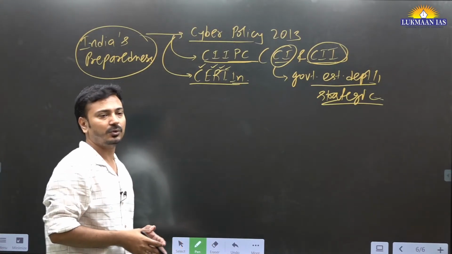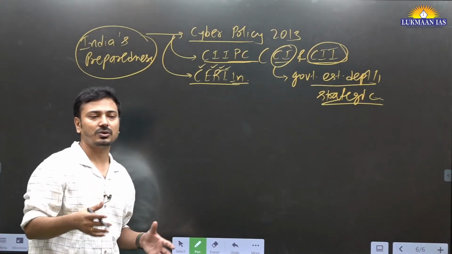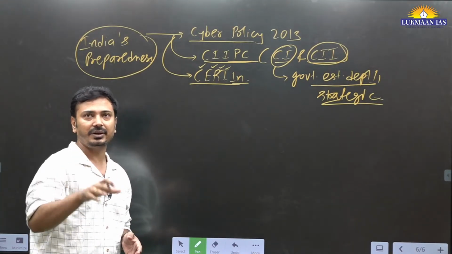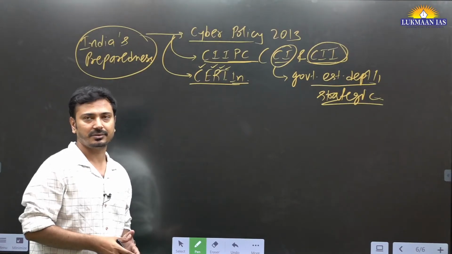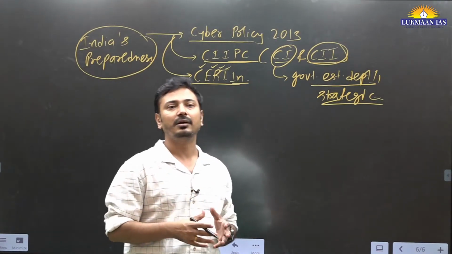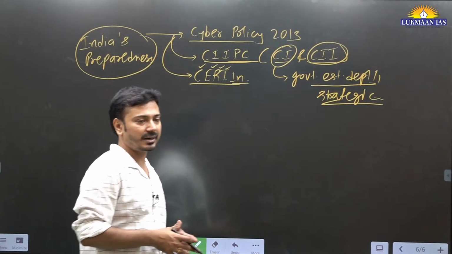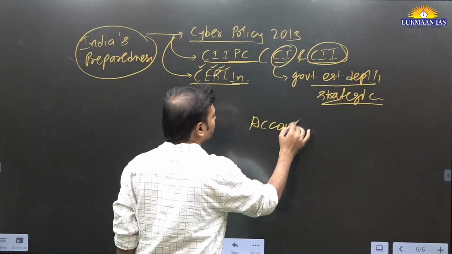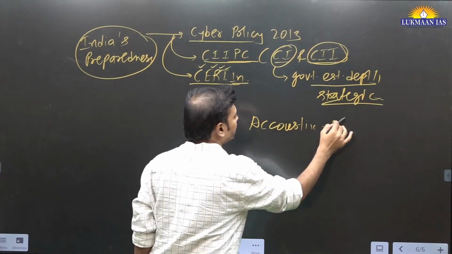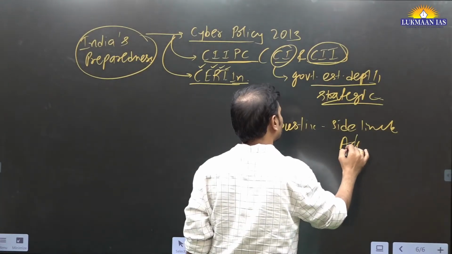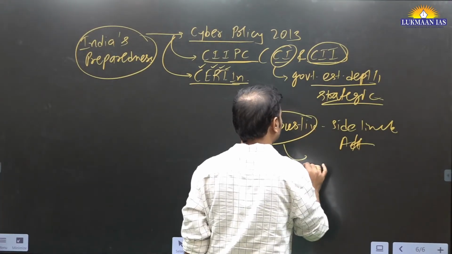We know that more and more sophisticated kinds of cyber attacks are being carried out. Like just now we discussed in the DTRS lecture, if you saw the 5 o'clock DTRS session, we saw a new type of cyber crime, cyber attack. What is that? Acoustic side-channel attack. Acoustic means what? This is related to sound.